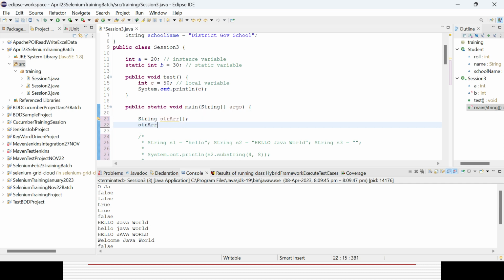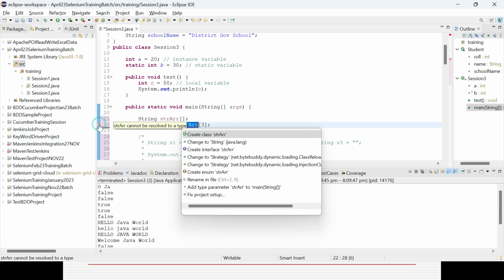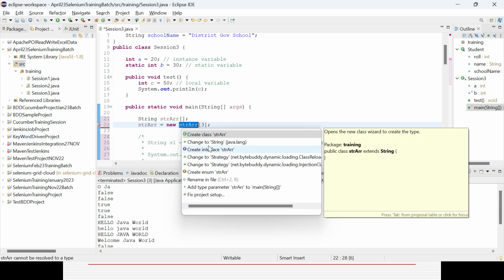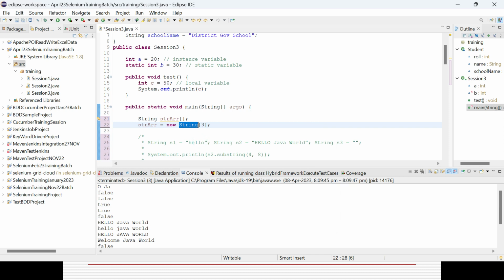Then I will define the size here with the help of the new keyword. So say the size is 3. Yeah, new String, right?